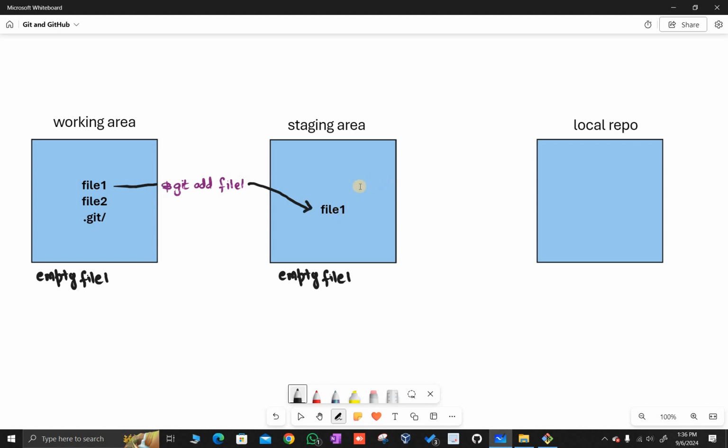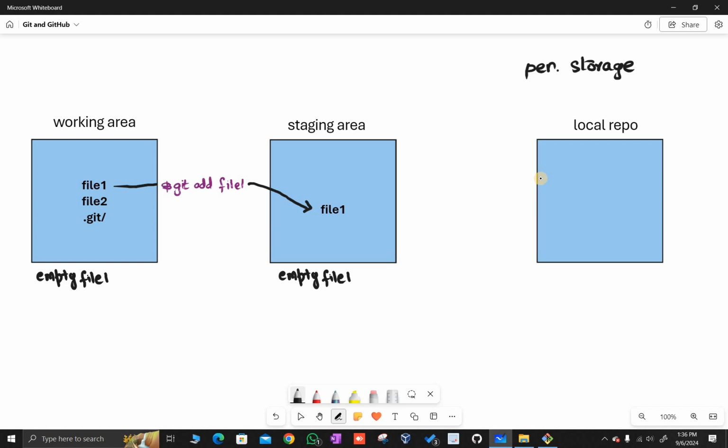Now I have to transfer this from the staging area to the local repository. What this local repository does is that it is a permanent storage, right? Permanent storage. Once you put a file inside your local repository, it will take a snapshot of the file, and you can revert back to that position at any point in time, right?